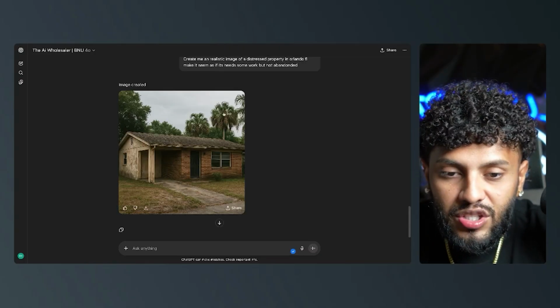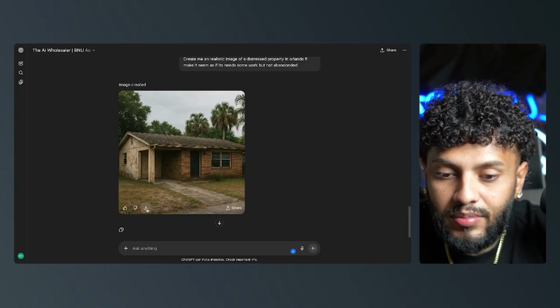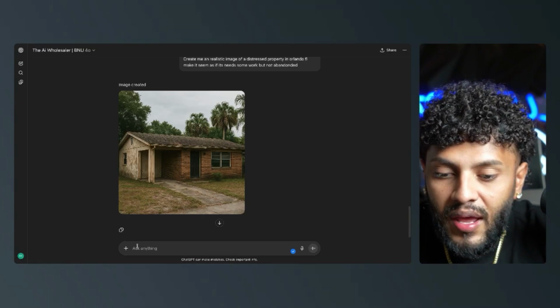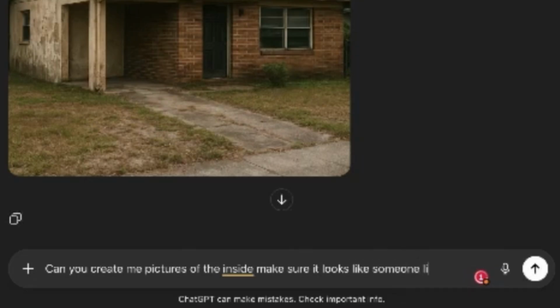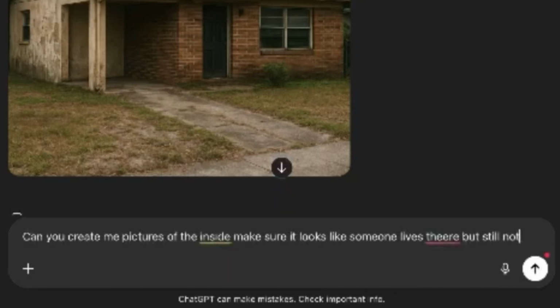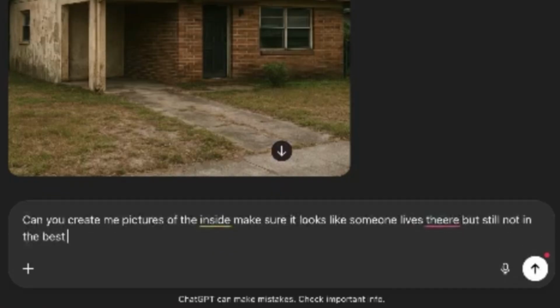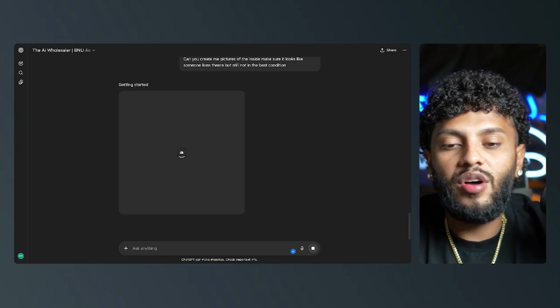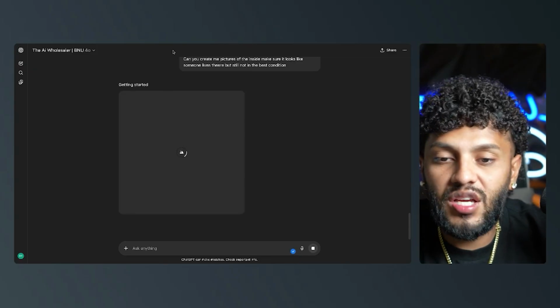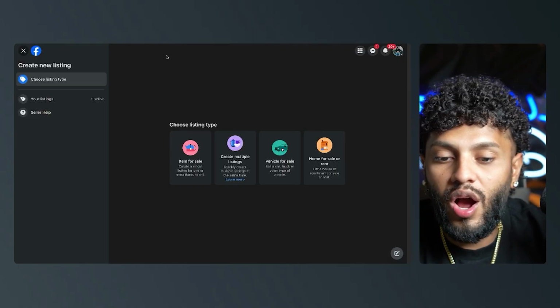I like this picture, so I'm going to go ahead and download it, okay? So I'm going to click download and I'm going to click save, all right? Now I'm also going to say, can you create me pictures of the inside? Make sure it looks like someone lives there, but still not in the best condition. Right? Perfect. There you go. So with that being said, I'm also going to go ahead and generate some other pictures. Let me go ahead and work on this actual listing.